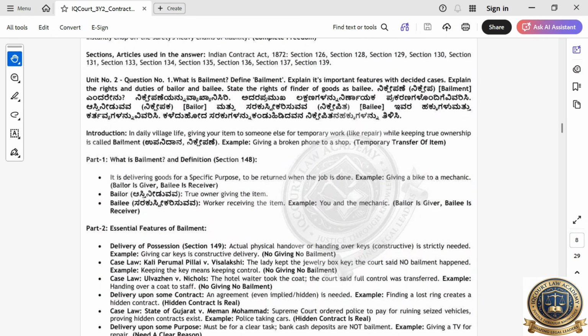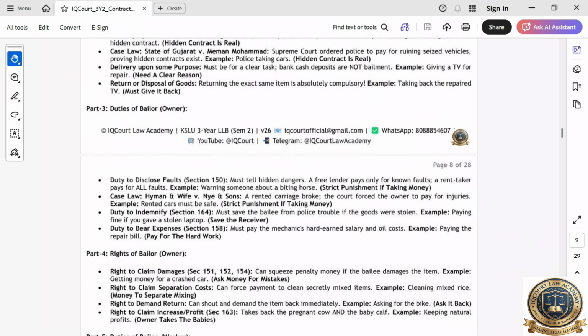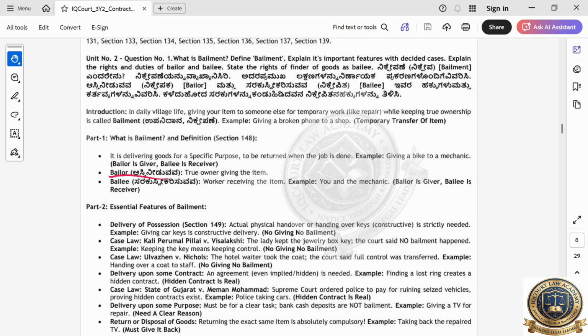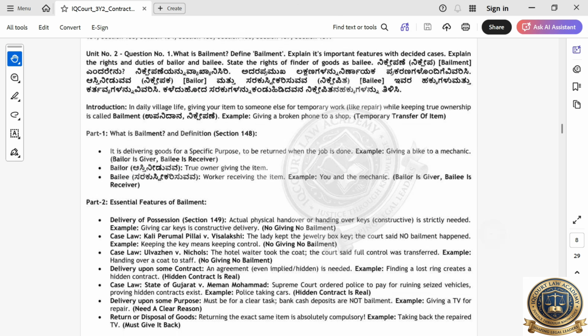Bail or bailment. Okay, bail or bailment is very important question. So many sections are there. So if you don't have time, just study this one. 148 is very important. The remaining you can just write the range, like the rights and duties of the bailor, bailee. I will tell you a very simple example. Okay, you are giving your cloth to an iron shop, means it is a bailment. Bailment means you are giving some item to someone for a specific purpose, not for selling it. You are not taking any loan from the other person. You are giving it to someone for doing some work like repair of the cloth or stitching or ironing, like that. That is a bailor bailment.